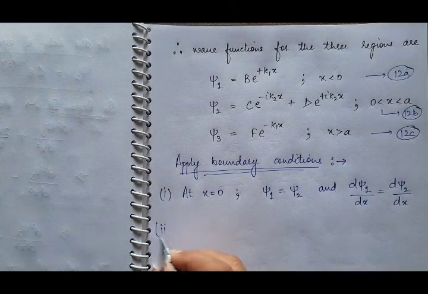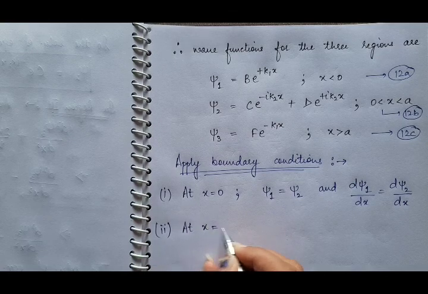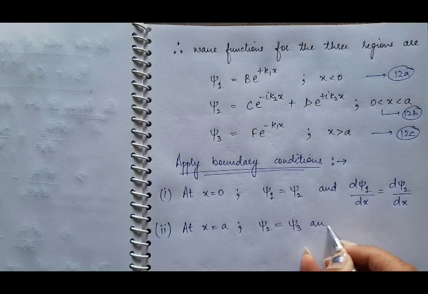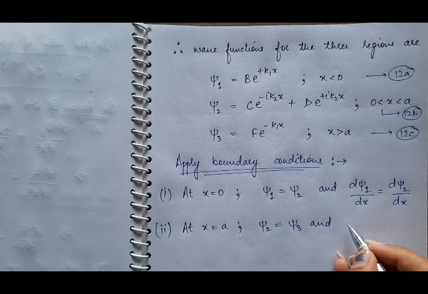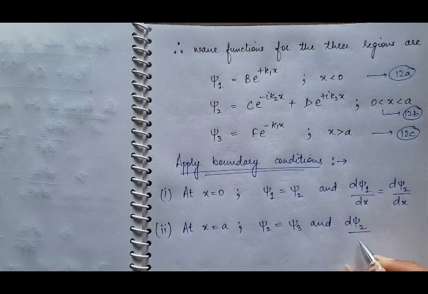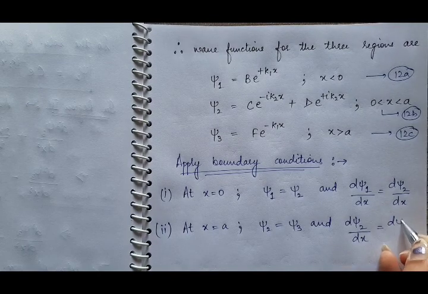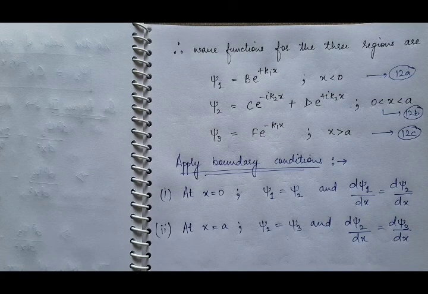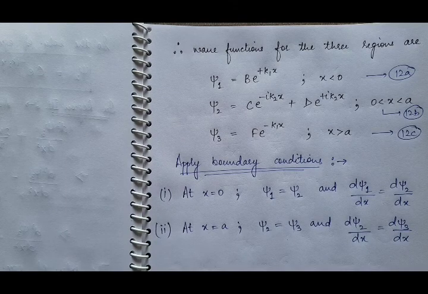Similarly, according to the second boundary condition, at x = a, ψ₂ must be equal to ψ₃, and dψ₂/dx must be equal to dψ₃/dx, because only then the postulates of wave quantum mechanics will be satisfied, or only then will the wave function satisfy the conditions of acceptable wave functions, if these boundary conditions hold in this problem.